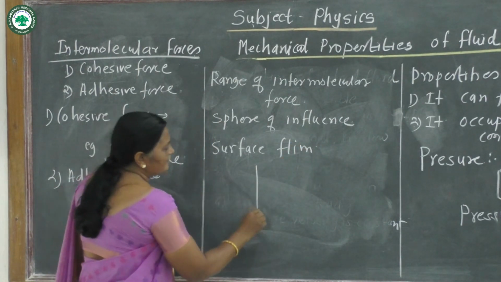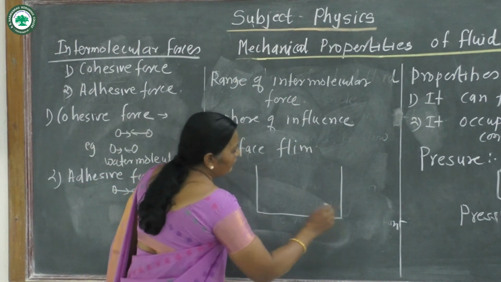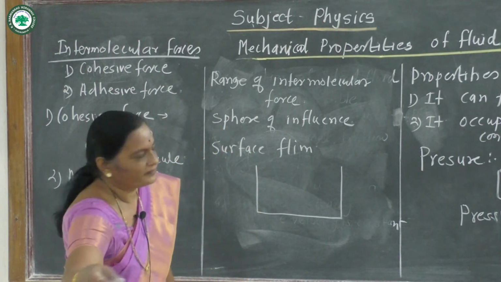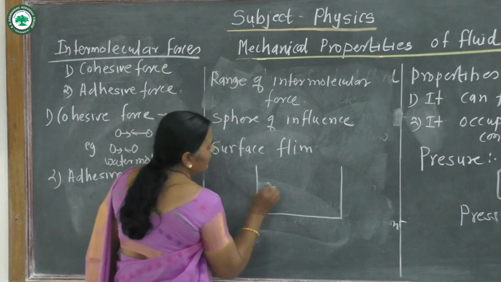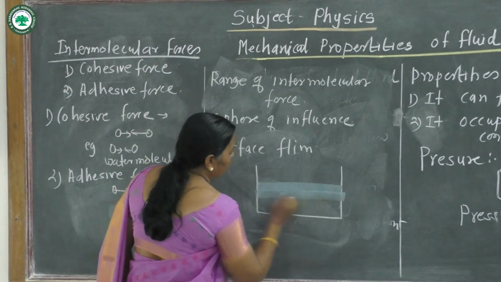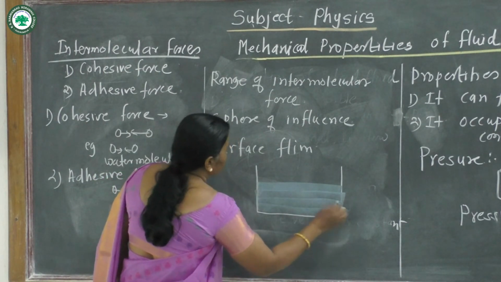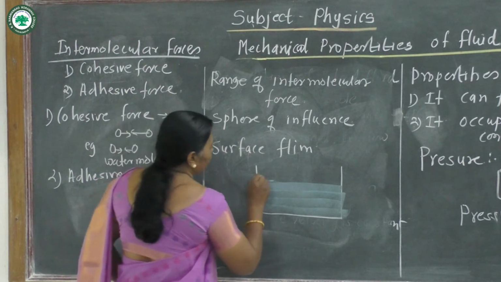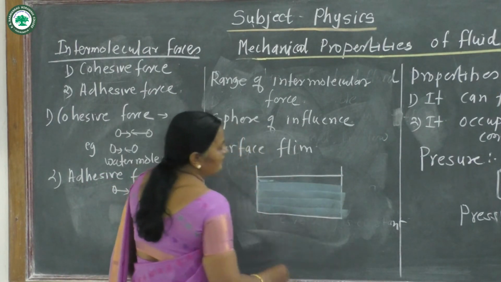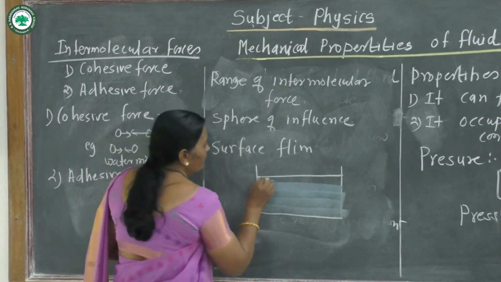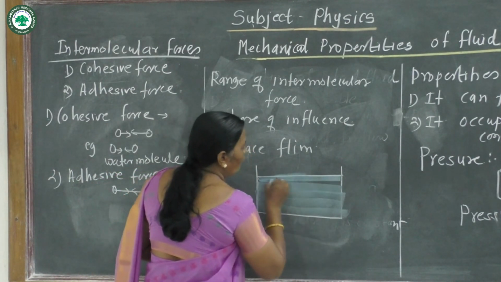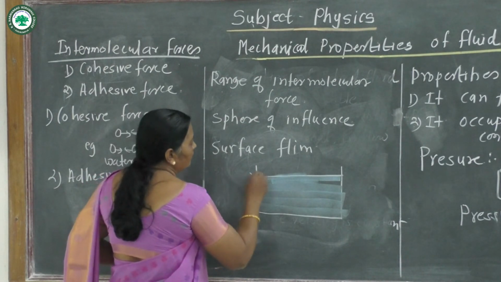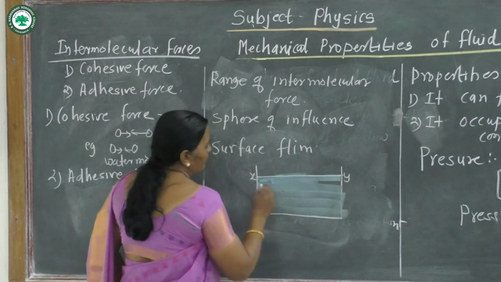See, suppose this is a container. It contains a liquid, a liquid like water. Now this is the free surface of the liquid. Suppose it is called XY. XY is the free surface of the liquid.